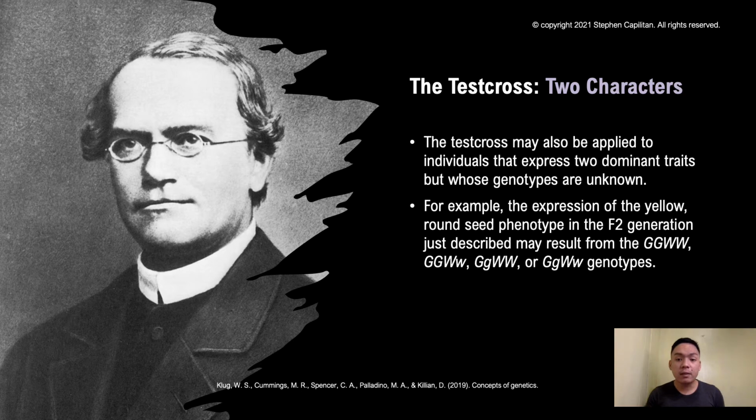So for example, the expression of the yellow round seed phenotype in the F2 generation results from these particular genotypes: homozygous G and homozygous W, homozygous G and heterozygous W, heterozygous G and homozygous W, and lastly, heterozygous G and W genotypes. So that's also applicable for a particular test cross.